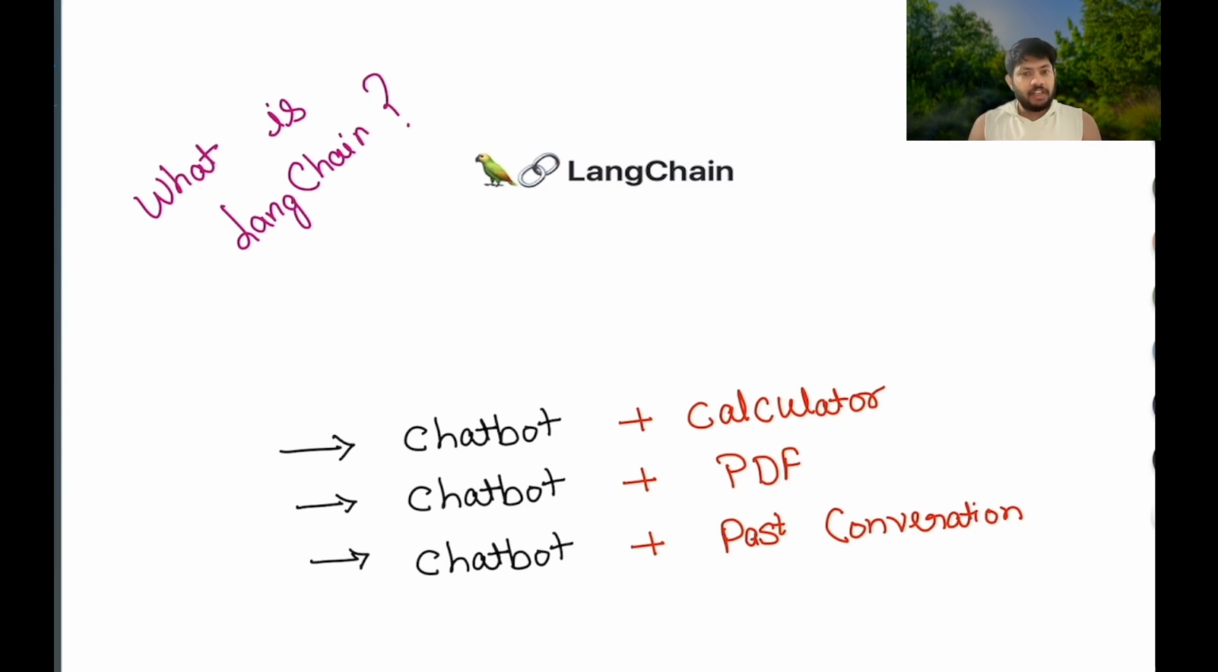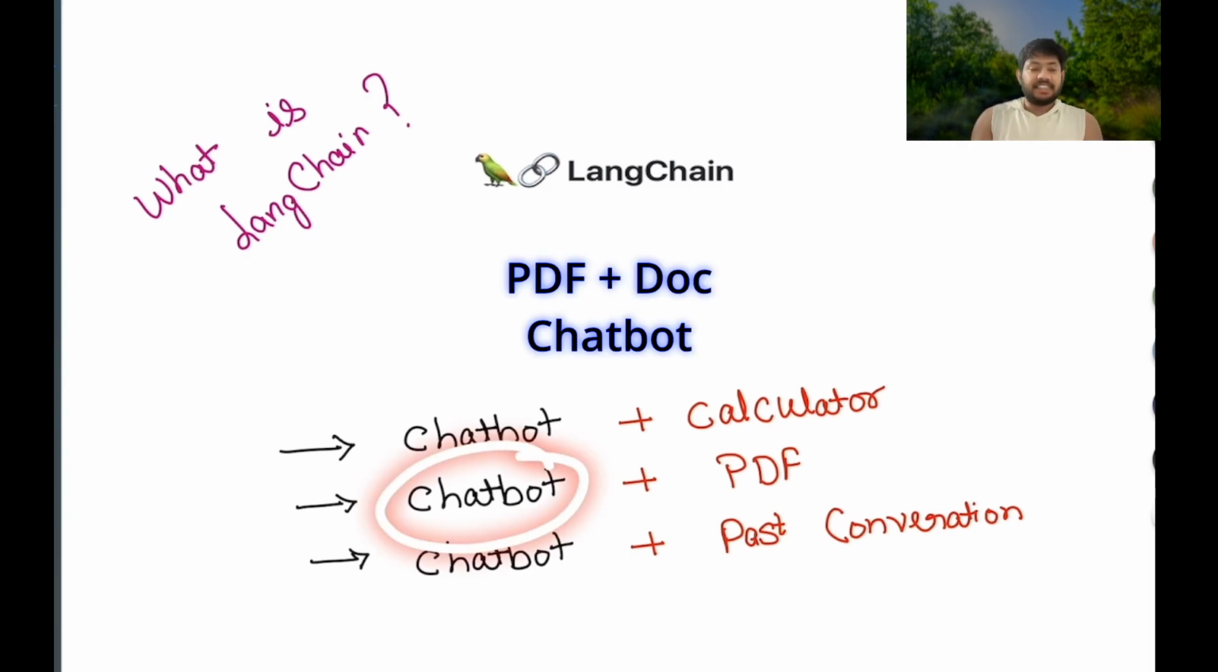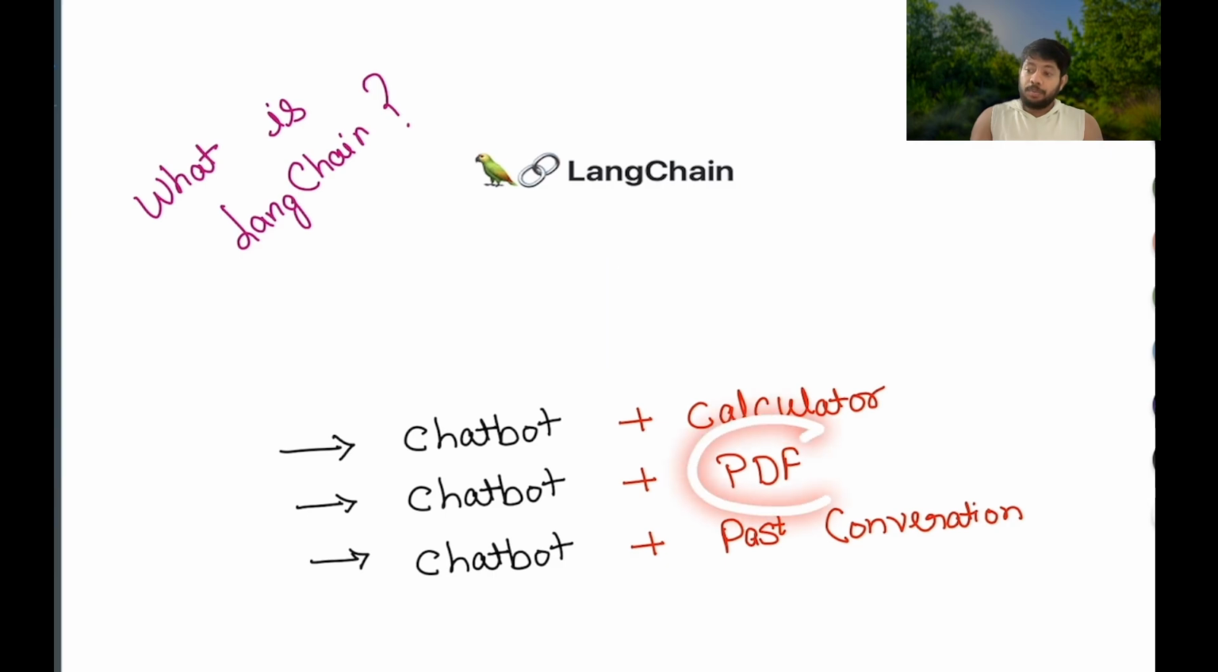Some real world use cases of the LangChain framework are PDF and doc chatbots. That is, you have a chatbot that can answer questions from your own PDF or document. Or you can make tools like Perplexity. Perplexity is a very famous search plus answer tool which can search from different sources of data and then provide the answer in a very summarized way using LLMs. So all these kinds of applications are possible using the LangChain framework.